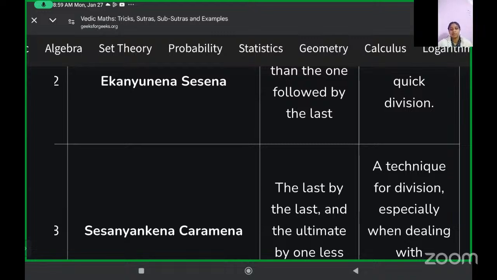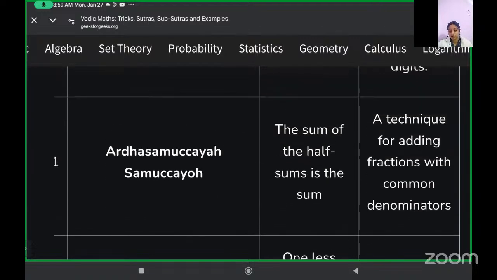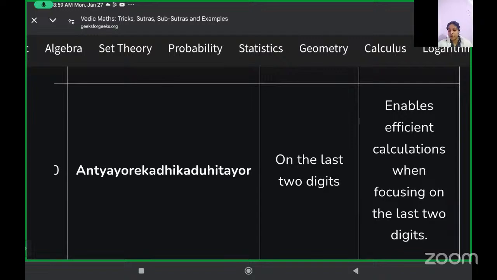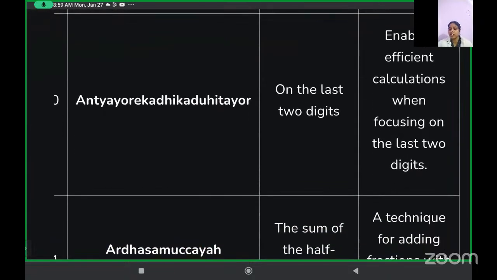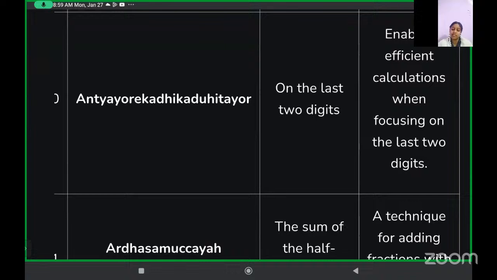Ma'am, why do they have to keep the formulas with such difficult names? Why have they been given such difficult names? I think these are some Sanskrit names. As far as I think, it's because he was a scholar in Sanskrit, an ancient scholar. So that is why he gave them proper Sanskrit and Hindi-based names. That is an ancient person.